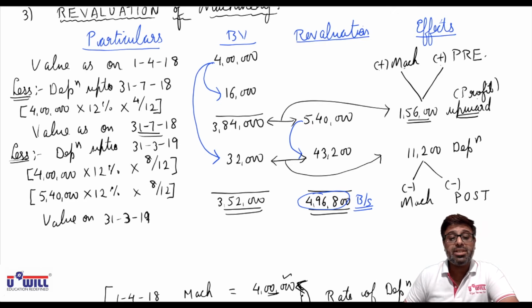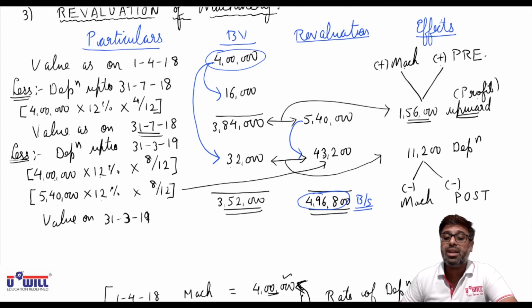The revaluation upward we will add in machinery and add in pre-acquisition profits in the next workings. Further we will count depreciation for the remaining part of the year, from August to March, 8 months. But we will count it on the value at the beginning of the year only. Means we'll count this depreciation also on 4 lakhs. 4 lakhs into 12% into 8 by 12, 32,000. And in the revaluation column we'll count the same on 5,40,000. So 5,40,000 into 12% into 8 by 12 comes to 43,200.